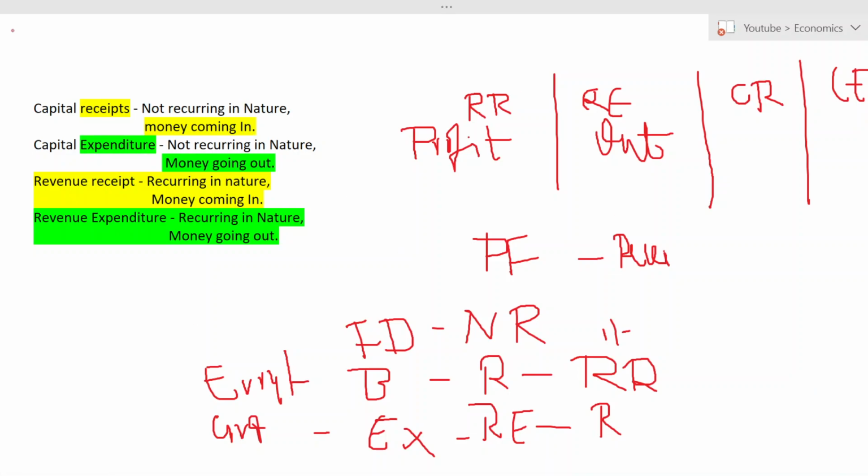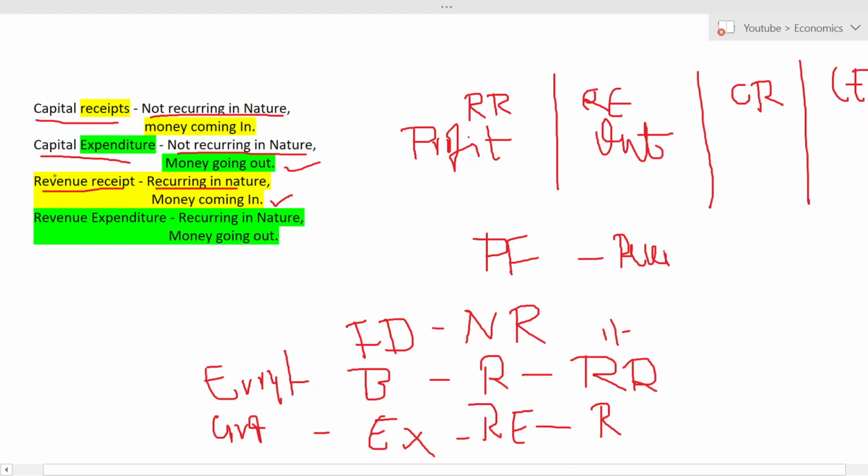Let me recap again. Capital receipts are non-recurring in nature, and money will be coming in. Capital expenditure is also non-recurring in nature, but the difference is money is going out. Revenue receipt is recurring in nature and money is coming in, because receipt means money is coming in. Revenue expenditure is recurring in nature, money is going out. Expenditure means money is going out. This is the quick recap.